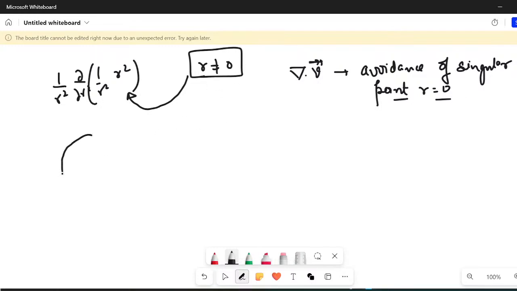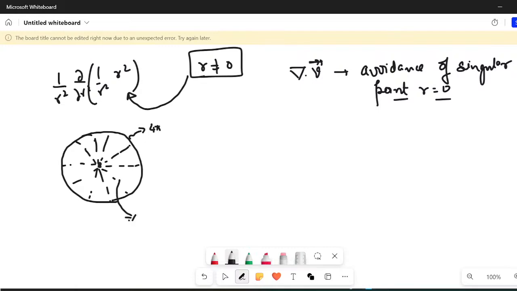However, when we were evaluating this surface integral, this r equal to 0 was coming inside, and we find that the flux through this particular spherical surface of radius r was equal to 4 pi. However, when we were finding the volume integral using del dot v vector d tau, this particular integral was coming out to be 0. That implies that while evaluating this, we are not incorporating the singular point, that is r equal to 0. However, when we are finding this particular surface integral, then this 4 pi comes.